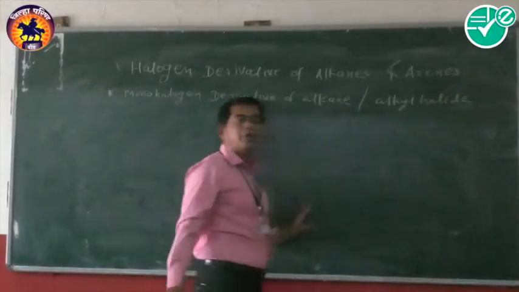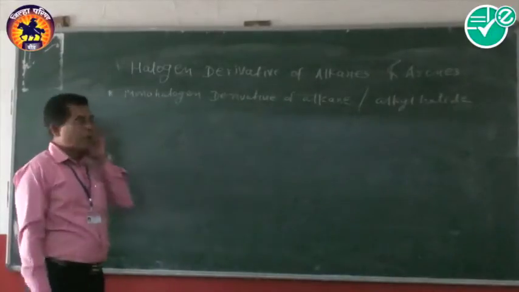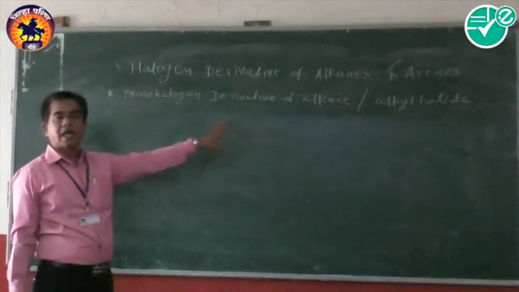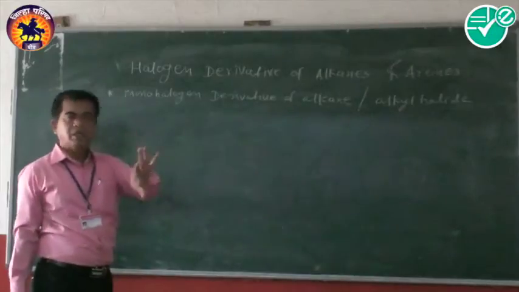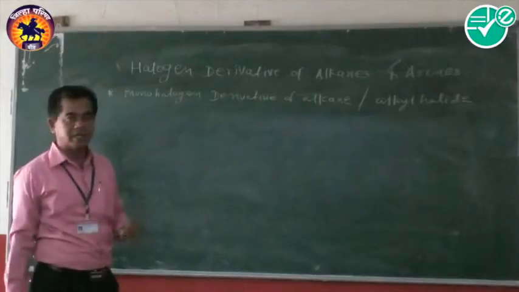Another name of the monohalogen derivative is alkyl halides. Now we know the monohalogen derivative. Similarly, alkyl halides are nothing but the compounds which contain only one halogen atom. They are called alkyl halides.